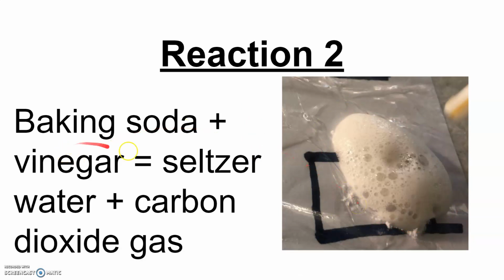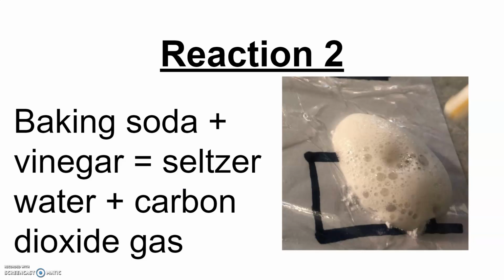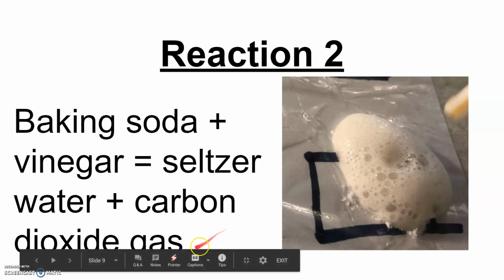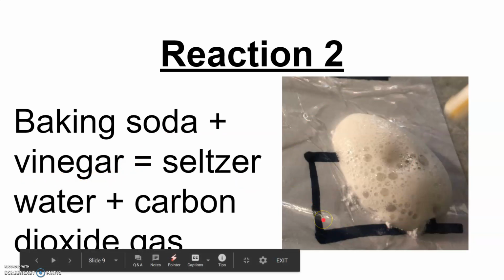It's by reacting the baking soda with the vinegar, and what it actually makes is seltzer water. I wouldn't recommend it, but you could drink a little bit of that and it would taste like bubbly water. The gas that's given off is carbon dioxide. So this chemical reaction puts off 2 new substances, a type of seltzer water and carbon dioxide gas. Those bubbles are showing you that new gas being created. Originally, it was a solid baking soda and a liquid vinegar, and they combined to give you a different liquid and a new gas. So 2 new substances.